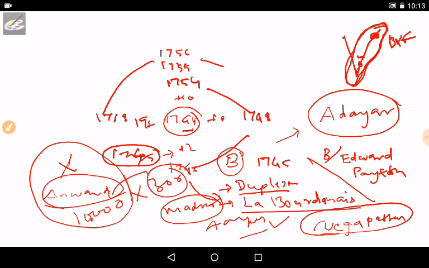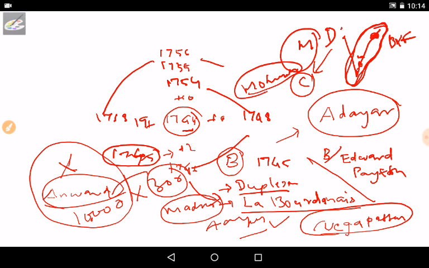Madras was already in the control of Duplex. Then Duplex turned his concentration to Kadalur. When Duplex tried to catch Kadalur, Anwaruddin sent his son Muhammad Ali to assist the British, and this panicked Duplex.